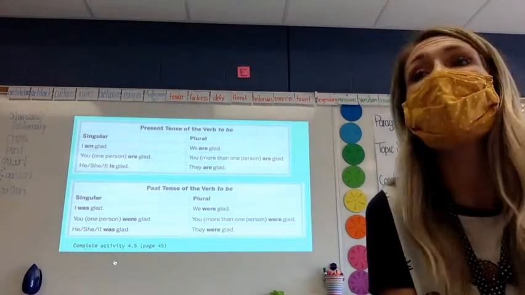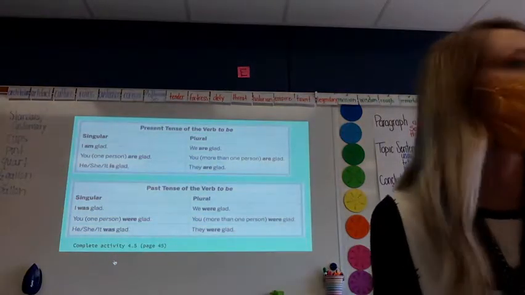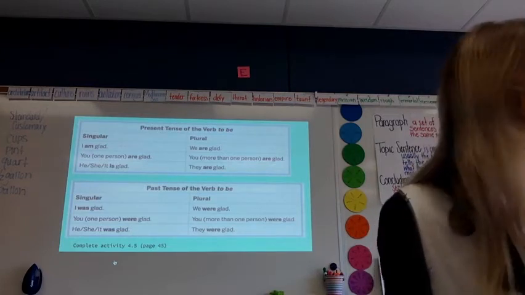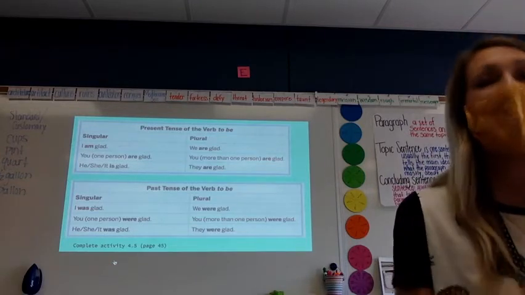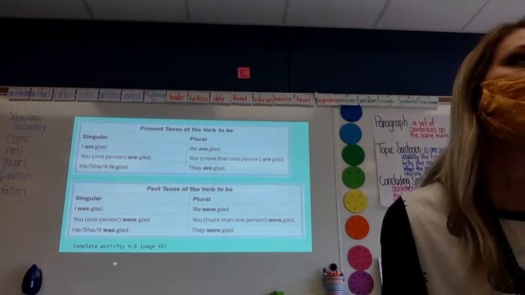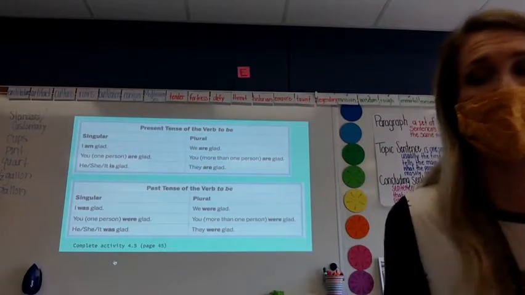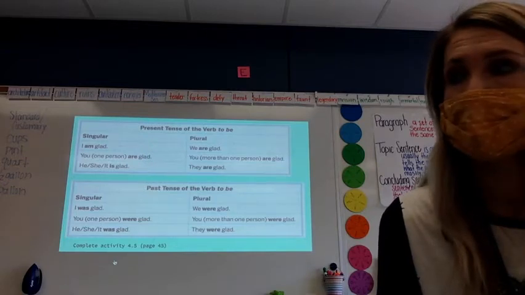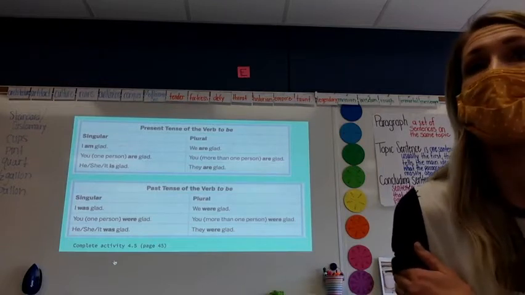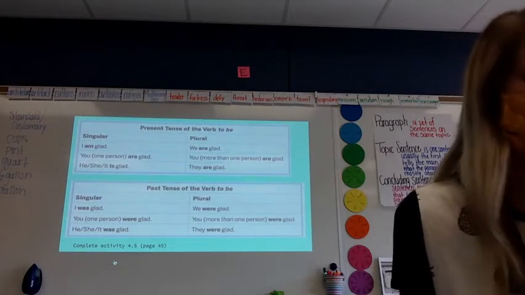Like Griffin, my subject, is wearing a Captain America mask. So I'm telling you who, that's my subject. I'm using that is, and then I'm going to tell you about him: wearing a Captain America mask. It's that linking verb. I want you to think of a sentence for a moment that has am in it, where you have a subject, you're using am, and then you're giving details about it. Turn to your neighbor and share your sentence. Listen for that linking verb am with your neighbor.